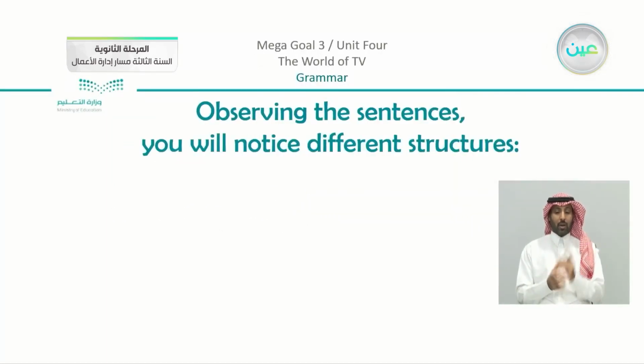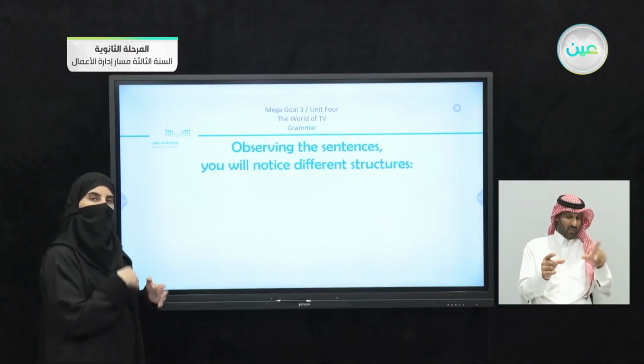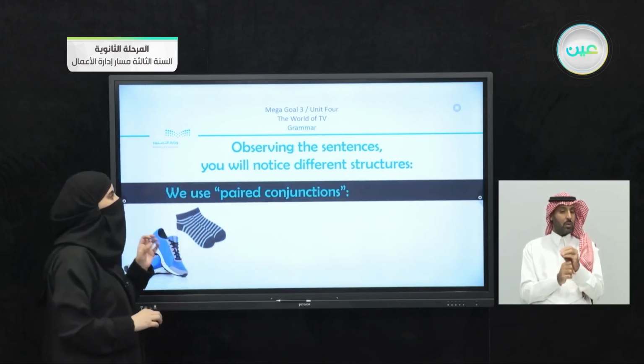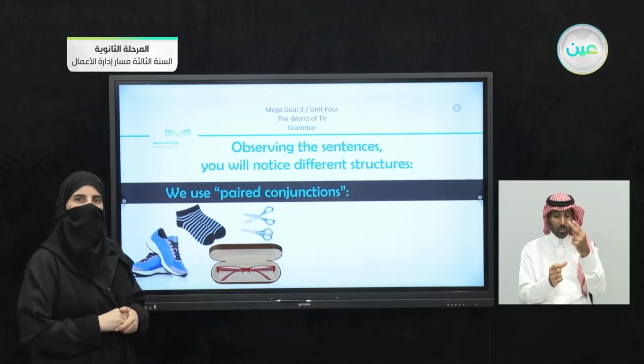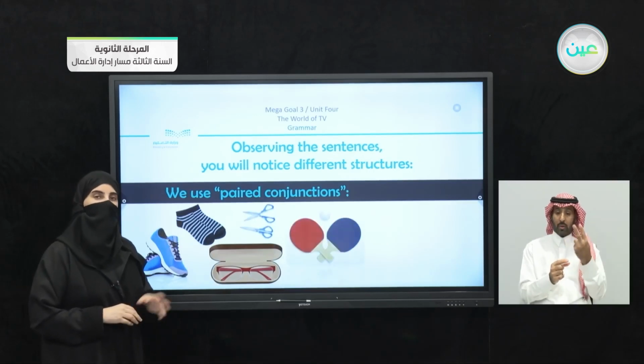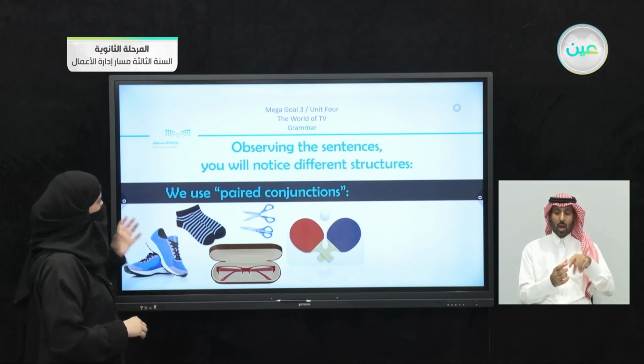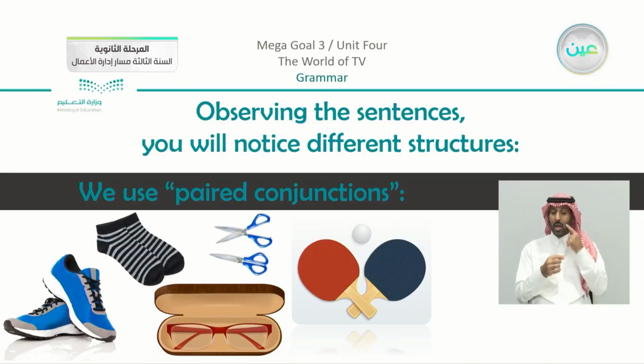Now, observing the sentences, you will notice different structures. We passed by the examples here, and I'm going to tell you that we used paired conjunctions. What are paired conjunctions? I'm going to give you just short examples. You can see that we have a pair of shoes, pairs of socks, a pair of scissors, a pair of glasses, and also the bats that are used for ping pong.